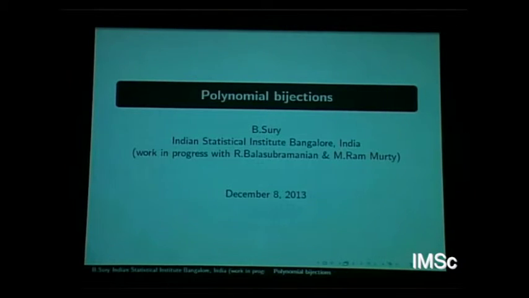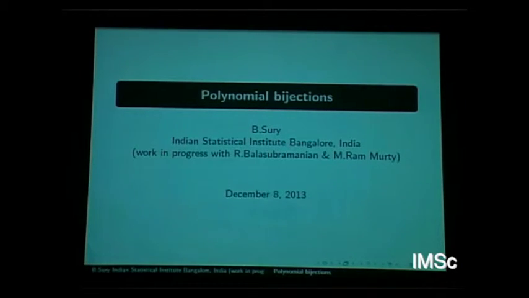Of course, he said that several years back, more than 10 years back, he and Balu had thought about this already. He said it was enough to combine these two, and why don't you present it in my conference. Of course, I was chastened, and I thought, okay, let me follow what he said. That's what I'm going to do, and it's a good opportunity for me to do this. I only hope that some of the elementary arguments don't cloud or hide the beautiful simple ideas that Ram and Balu have in this.